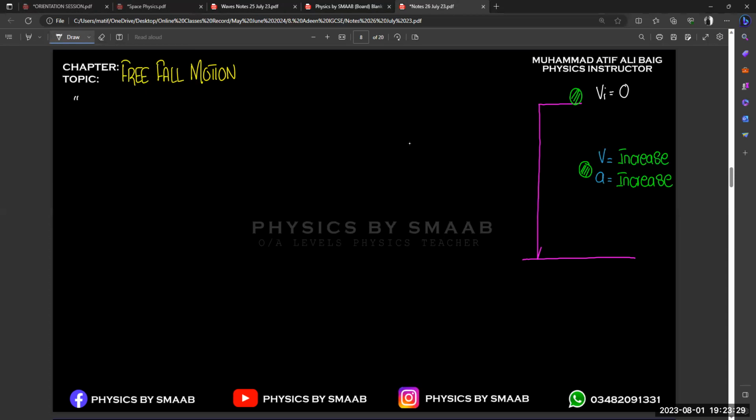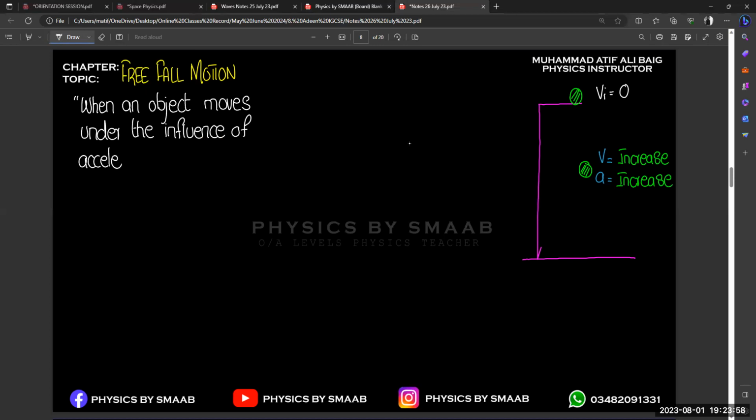So free fall motion means when an object moves under the influence of gravity, with acceleration due to gravity, right?